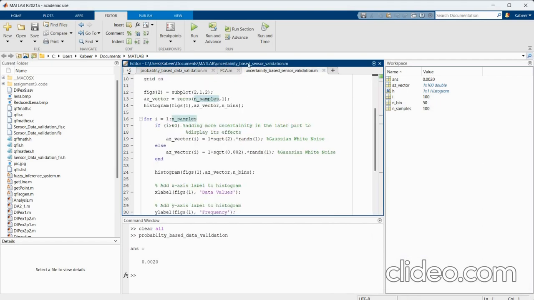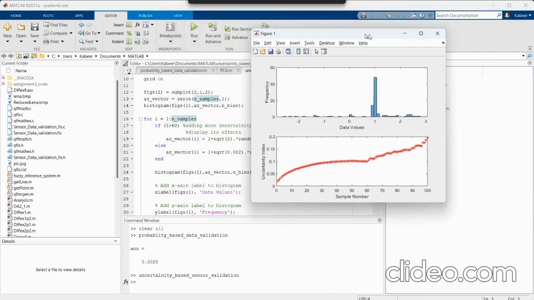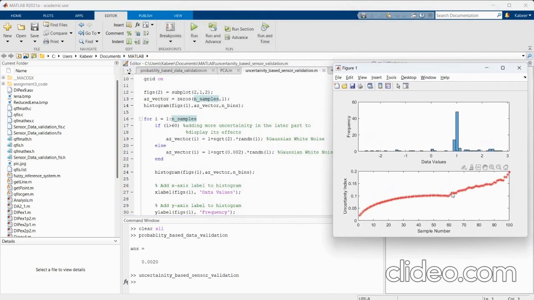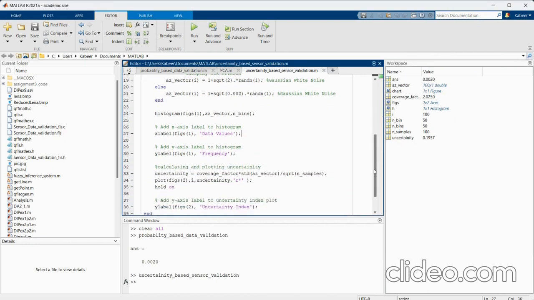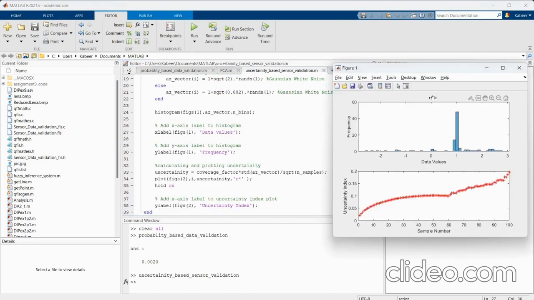The next approach is uncertainty-based error detection, in which we calculate the uncertainty index based on the Guide to the Expression of Uncertainty in Measurement of an arbitrary dataset to analyze whether the data from the sensor is faulty or not. Following is the MATLAB code for the same.